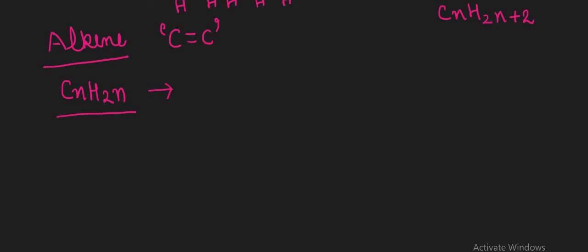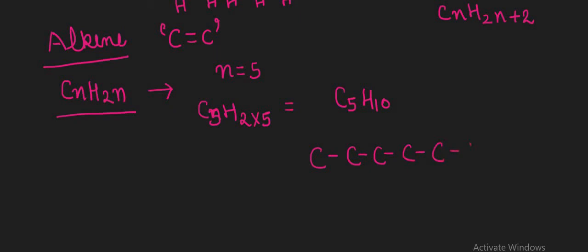Suppose we have n equal to 5. Now the formula is CnH2n, that is C5 and H10. So we have 5 carbon atoms. First make 5 carbon atoms with single bonds between them. We are talking about the alkene family, so 1 double bond must be present among the 5 carbon atoms. You can take the double bond at any position, maybe this side, maybe this, or maybe this. That is not an issue.